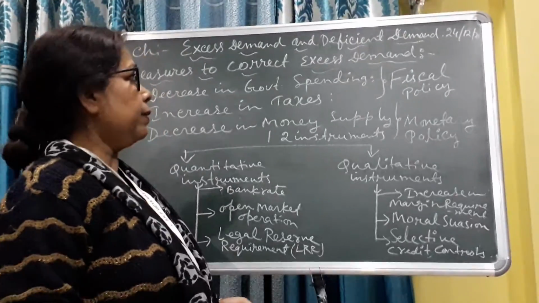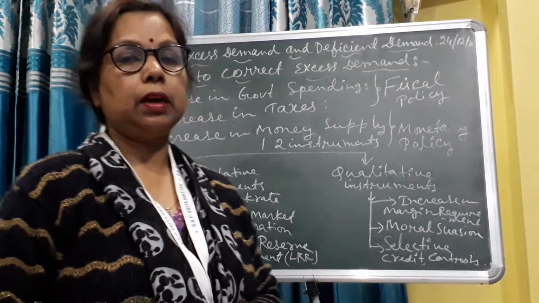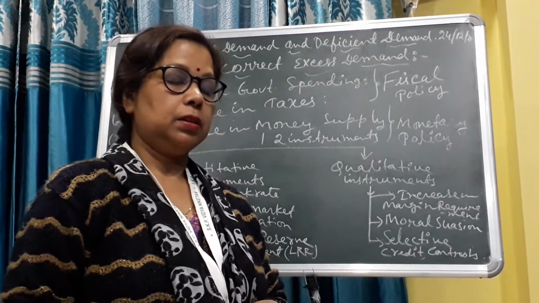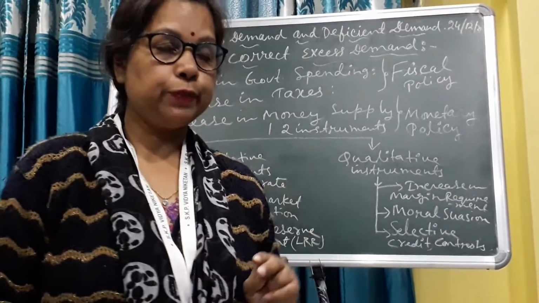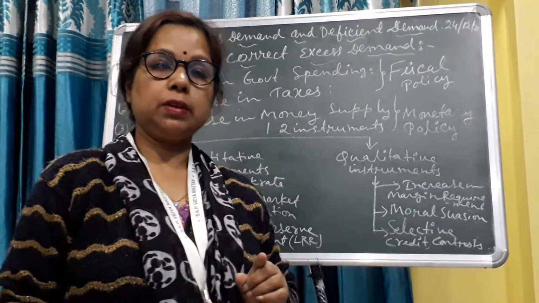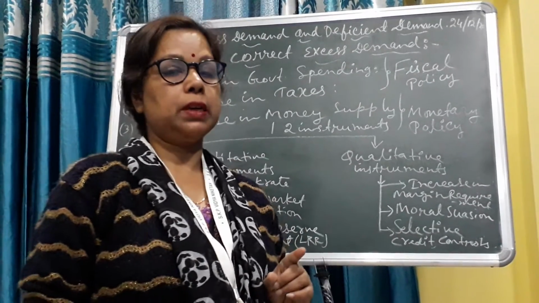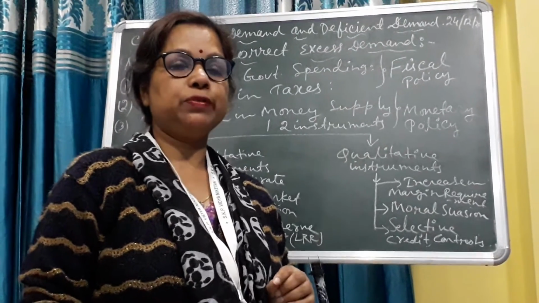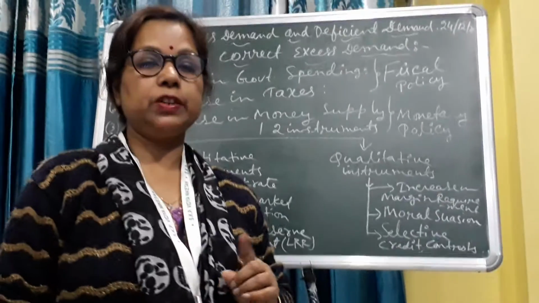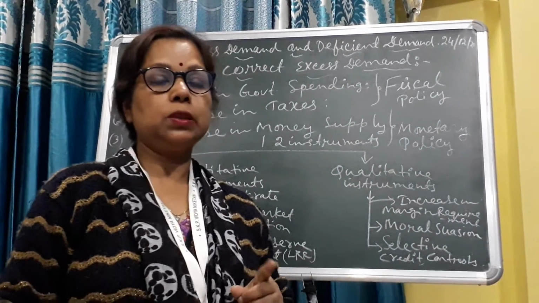Now the chapter excess demand and deficient demand. I completed the two situations, excess demand and deficient demand. In case of excess demand, we have seen an inflationary gap created, and with deficient demand a deflationary gap created. So now, if an inflationary or deflationary situation is created in the economy, how to control this situation?